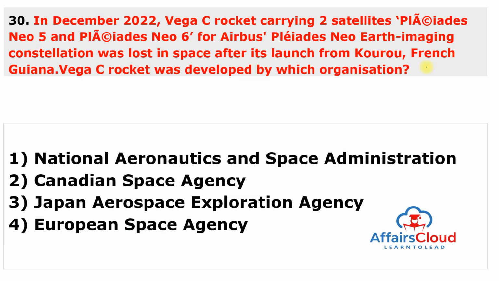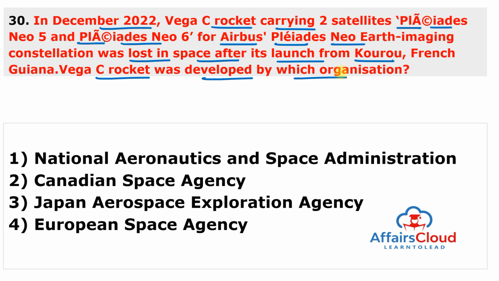Next question is, in December 2022, Vega C rocket carrying two satellites, Pléiades Neo 5 and Pléiades Neo 6, for the Airbus Pléiades Neo Earth-imaging constellation, was lost in space after its launch from Kourou, French Guiana. Vega C rocket was developed by which organization? Static question, just remember from the slide, and this is the European Space Agency. Answer of this question is 4.